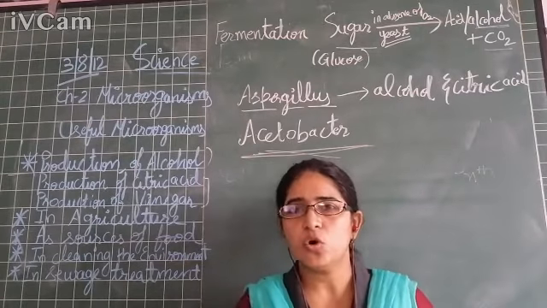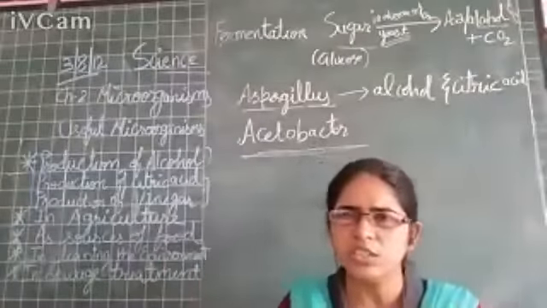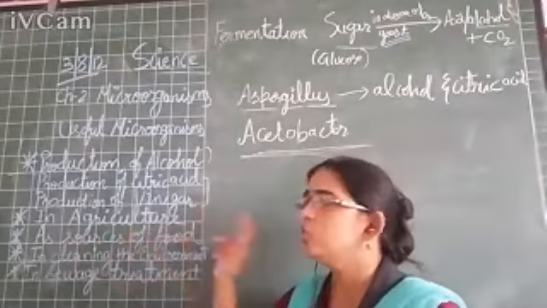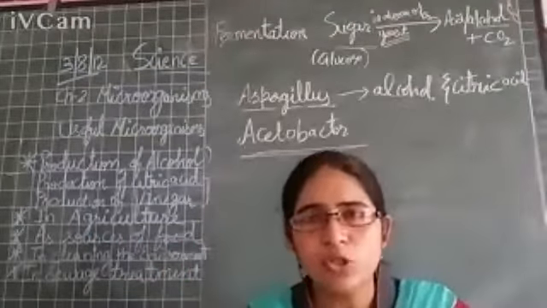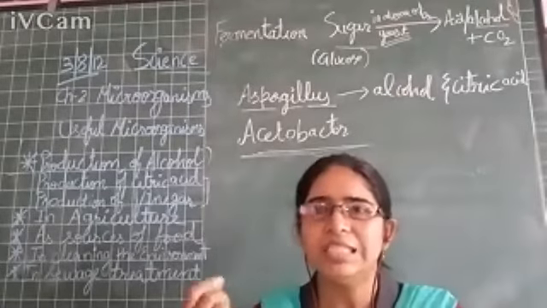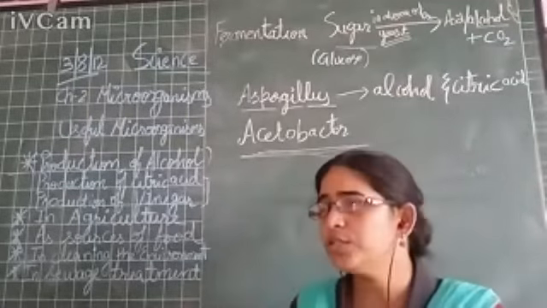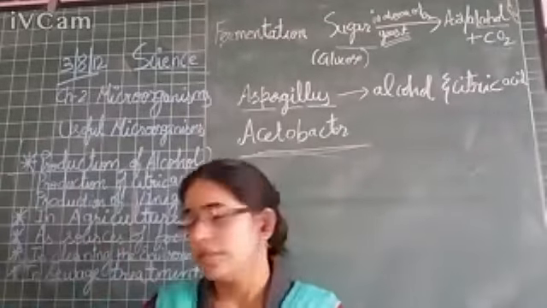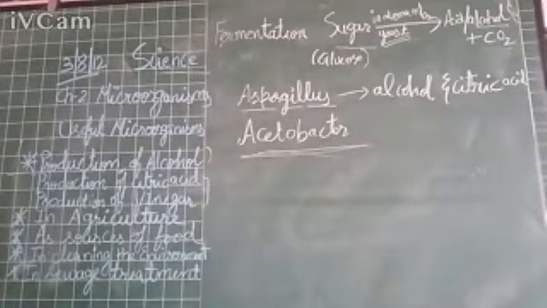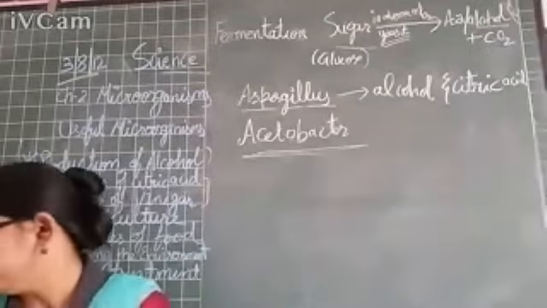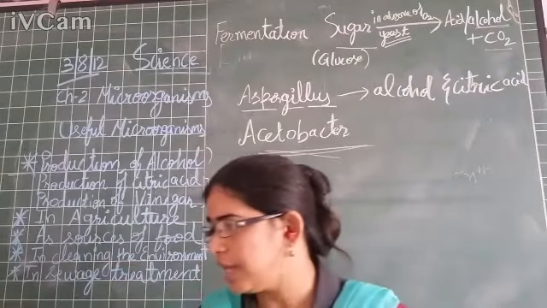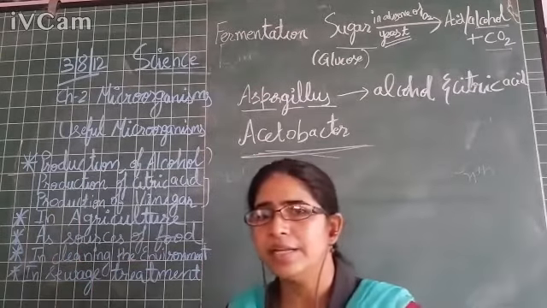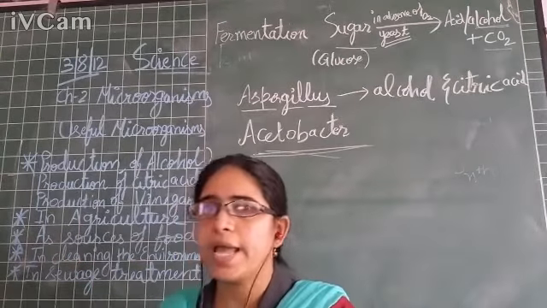The crop production quantity of the soil will increase. So in agriculture, the microorganisms help to increase the fertility of soil. Right, children? So page number 26, 2.3.3, that is in agriculture, to increase the soil fertility. Please children, underline the examples of leguminous plants. They are pea, underline pea, beans and grams.